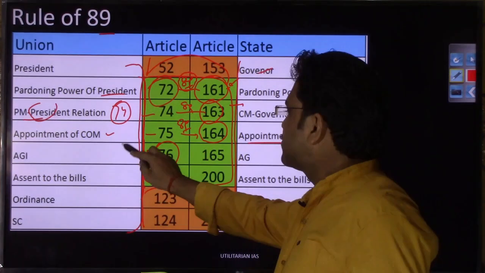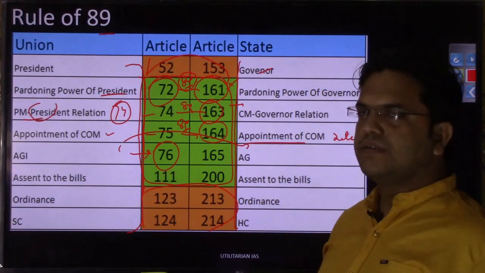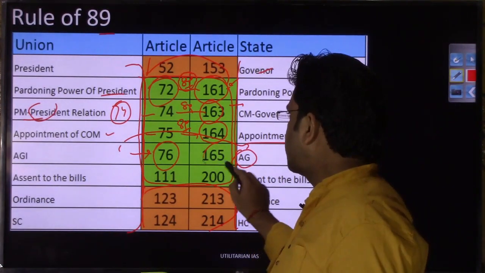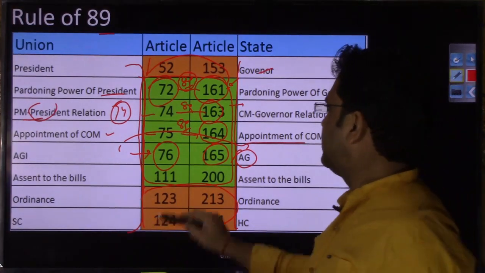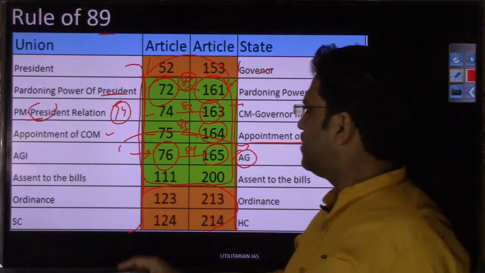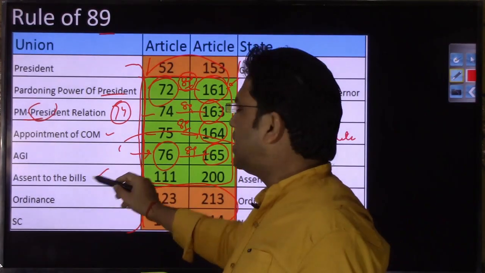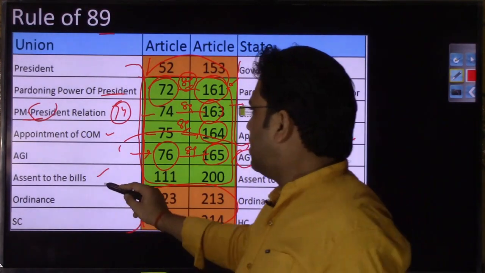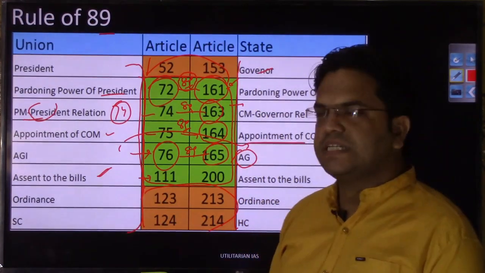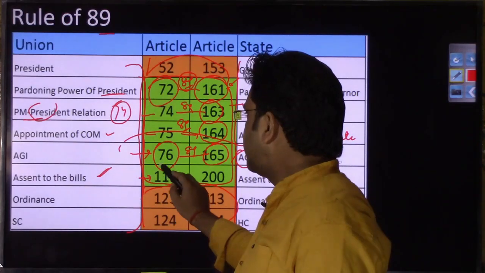The corresponding structure at the state level to the Attorney General of India is the Advocate General, and that has been discussed in Article 165, again the difference of 89 articles. Then, the assent to the bill. What happens when a bill passed by Lok Sabha and Rajya Sabha is sent to the president? What are the options that the president has? That has been dealt with in Article